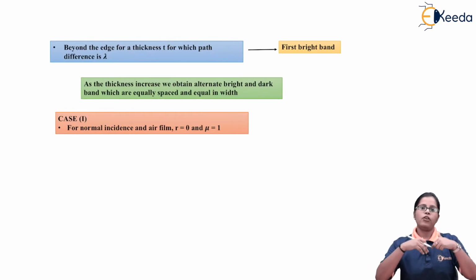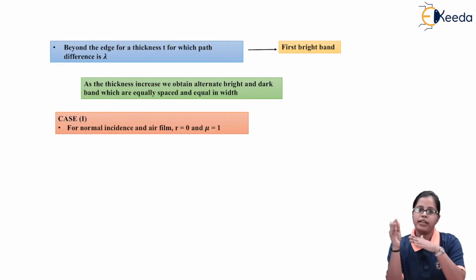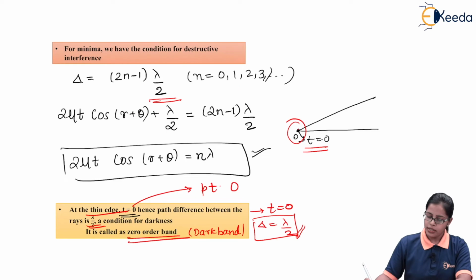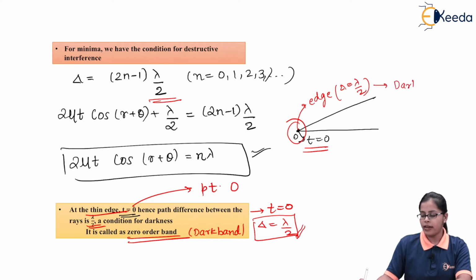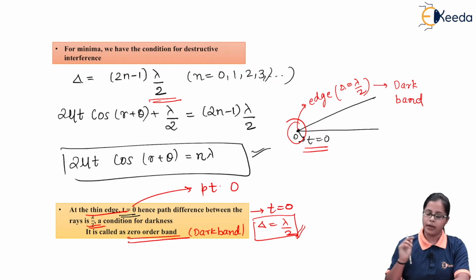O indicates the edge, and at the edge we get a dark band.